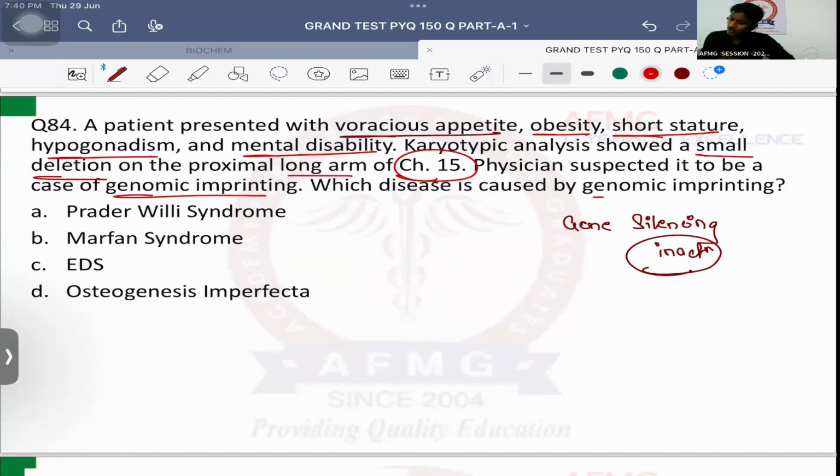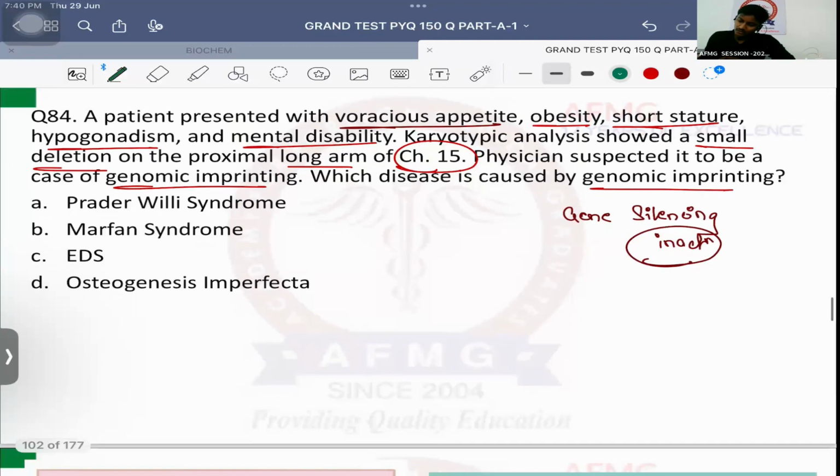Which disease is caused by genomic imprinting? So it is easy. Option A, Prader-Willi syndrome. The another disease which can be caused by genomic imprinting, gene silencing on chromosome number 15. ये कीवर्ड था जिनको नहीं पता कि Prader-Willi is due to chromosome number 15. Chromosome number 15 is the keyword for the disease. कुछ और देखने की जरूरत नहीं थी किसी को. Okay? So important is Prader-Willi syndrome, and second is Angelman syndrome. Important, अब ये तो याद रखा होगा मोस्ट लाइकली.